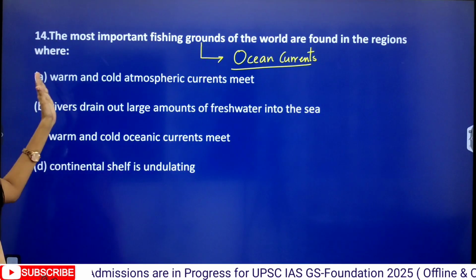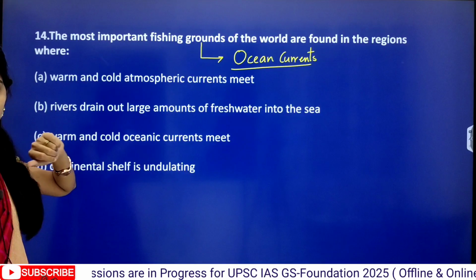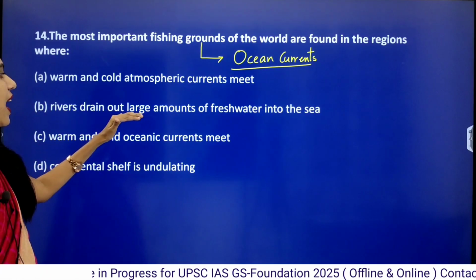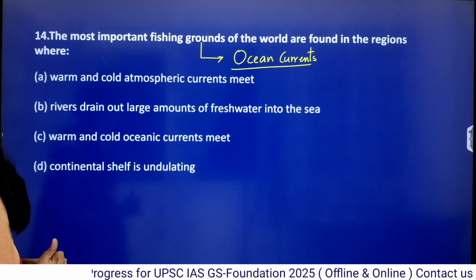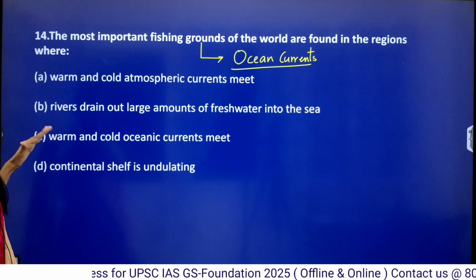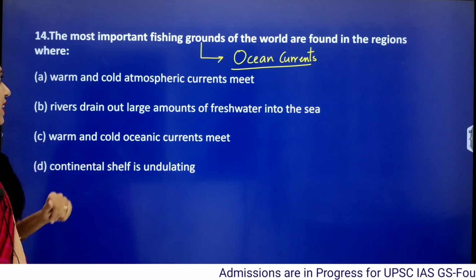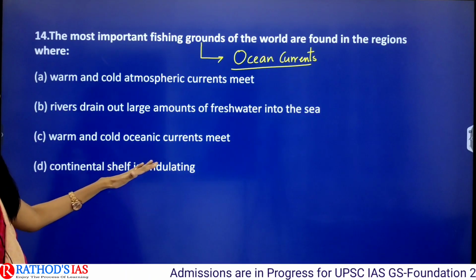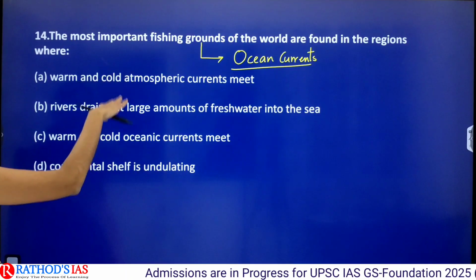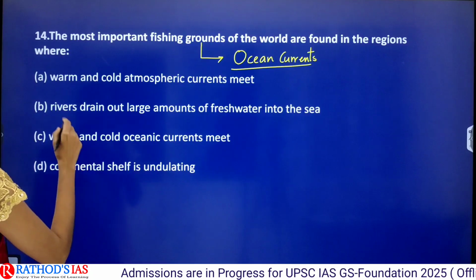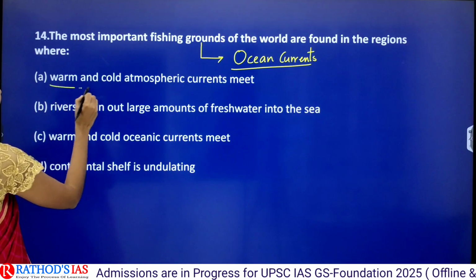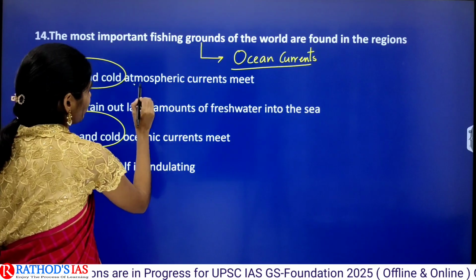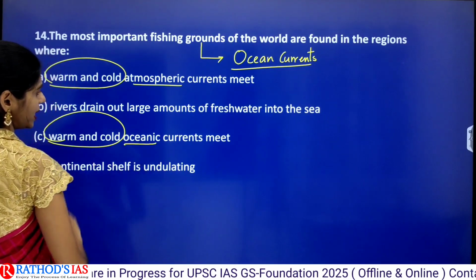So option A is warm and cold atmospheric currents meet, and next one is rivers drain out large amounts of fresh water into sea, and option C is warm and cold oceanic currents meet, and this one is continental shelf is undulating. So in these options, again you can see two statements talking about warm and cold, but one is talking about atmospheric currents, and next one is oceanic currents.